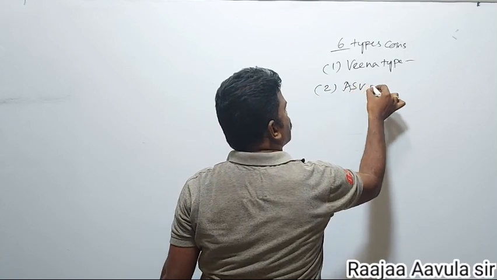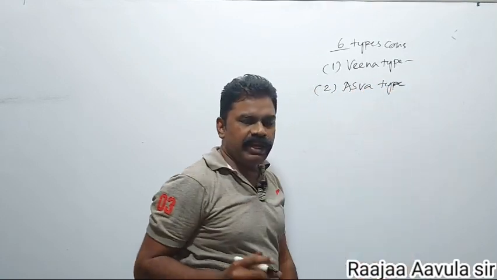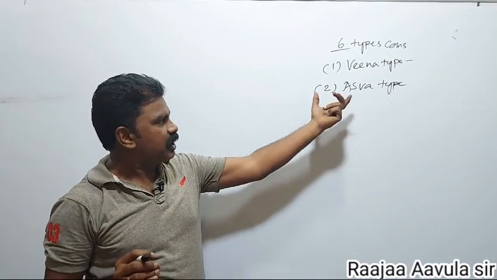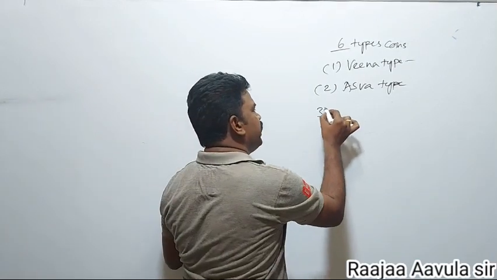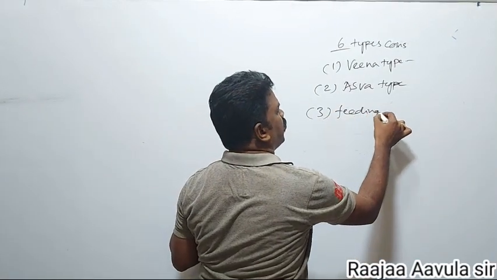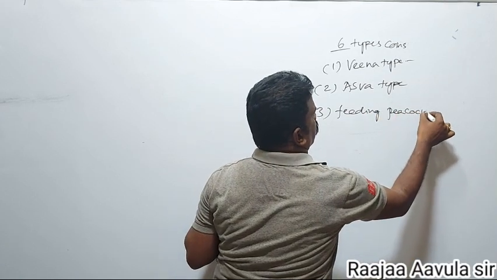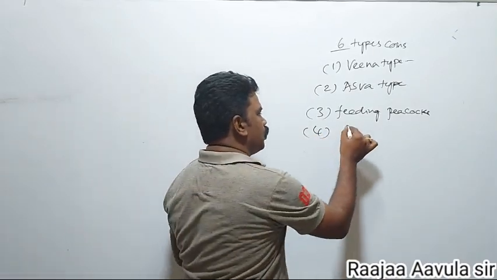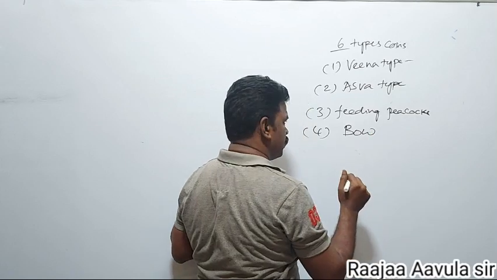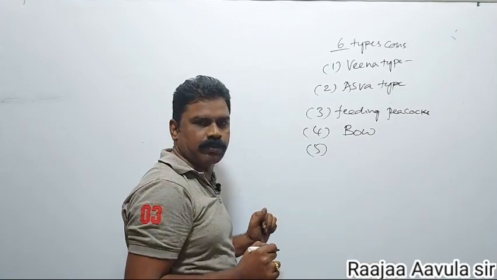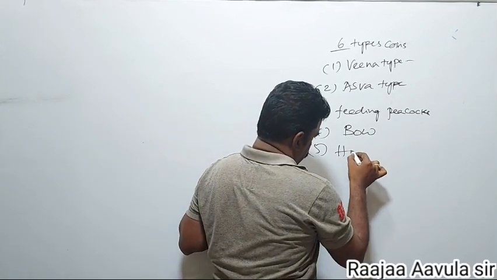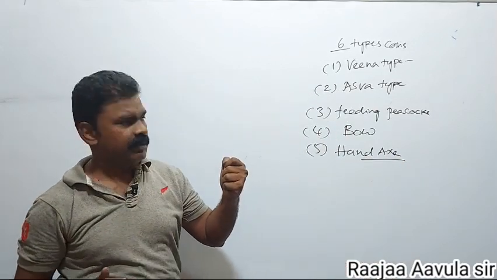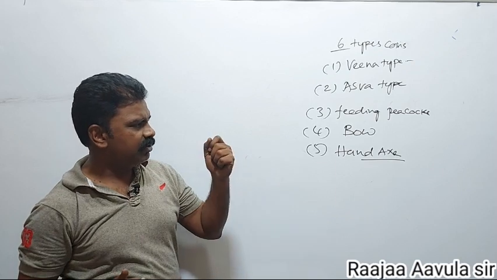Second, he issued Ashwa type coins. When he performed the Ashwamedha Yaga, he issued those Ashwa type coins. The third one is feeding peacocks, giving food to the peacocks. He also issued a coin struck with a bow symbol, and another with a hand axe.